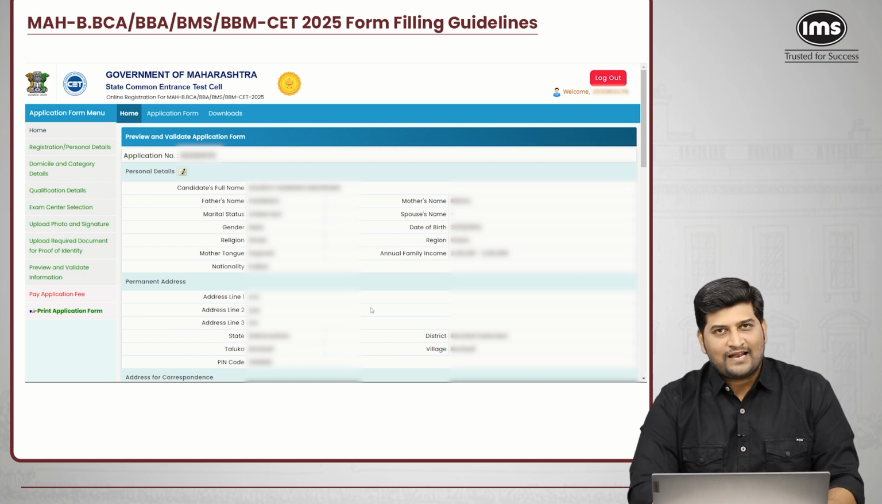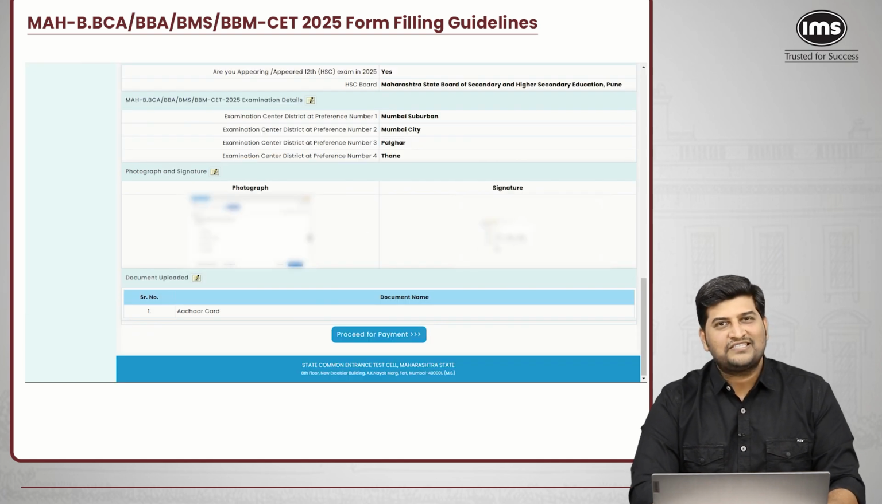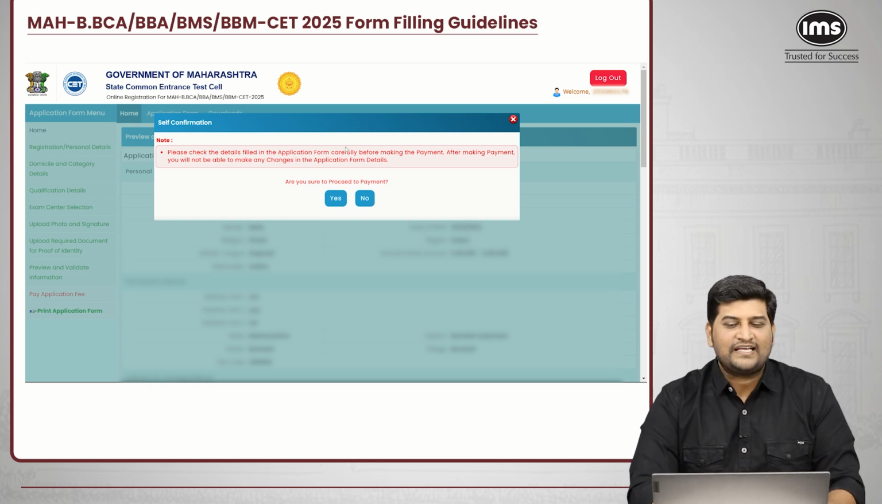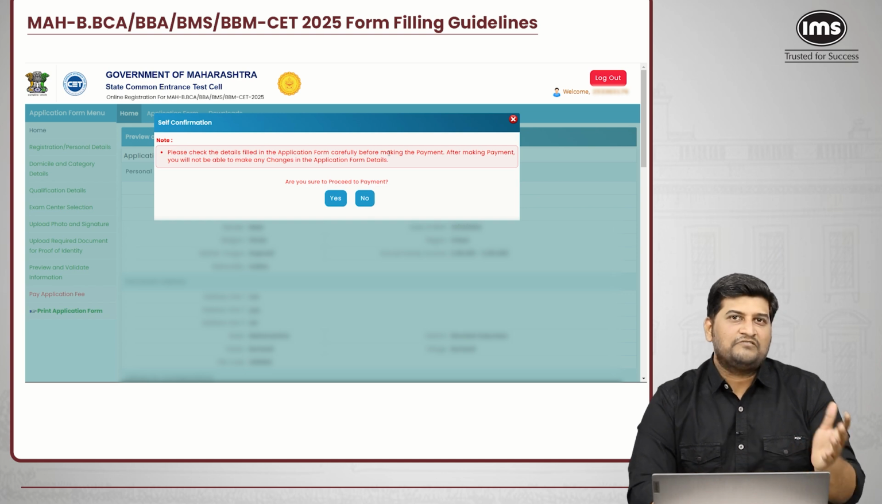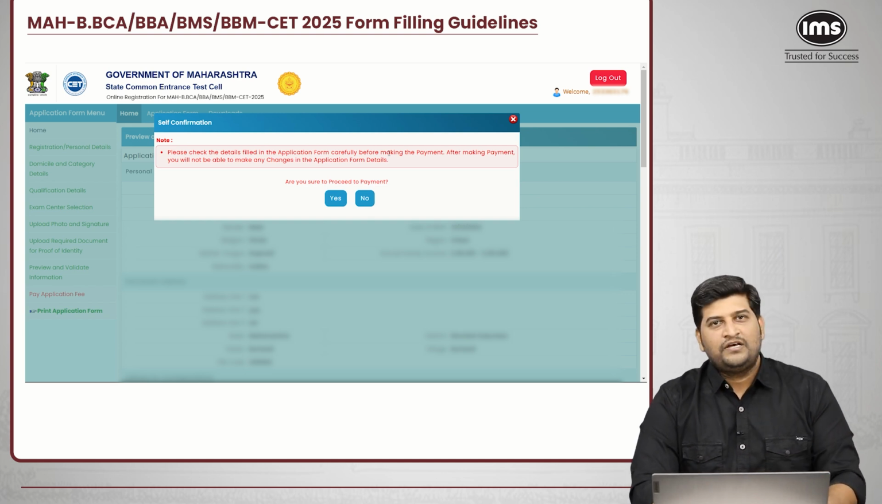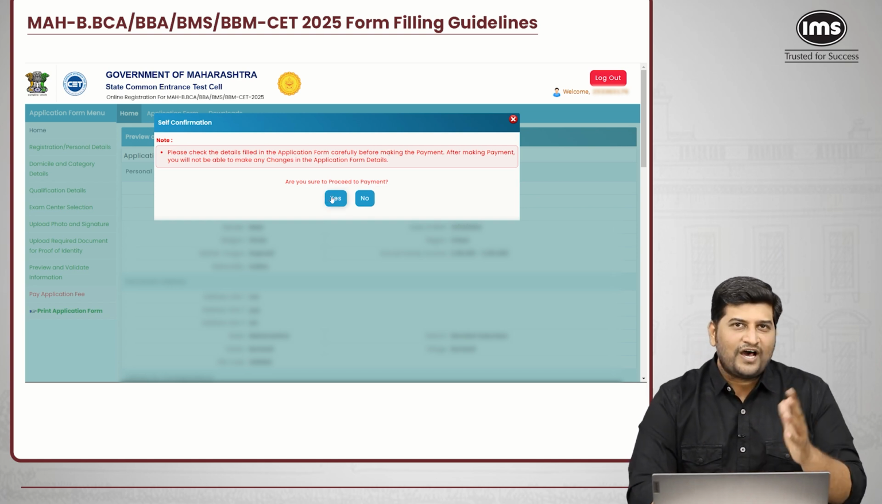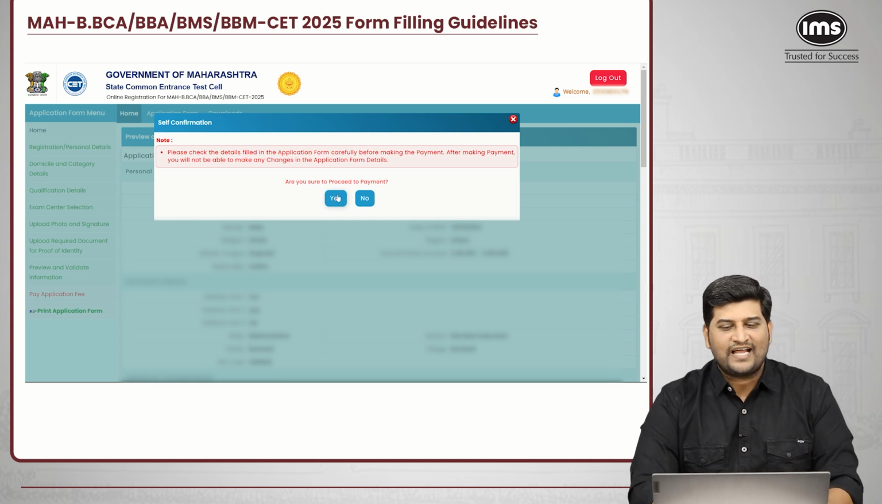Once you click on save and proceed, you will see all the details you have filled out. Please go through all the details and check that you have entered the appropriate details and that your photograph along with the signature has appeared properly. Once you have uploaded all the documents, click on proceed for the payment. They will give you a notification to check the application form carefully before making the payment, meaning the details you filled out should be appropriate. Once you make the payment, you cannot make any changes. So if you are very sure about the details you have filled, you can proceed with the payment.